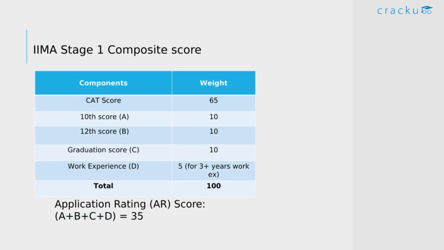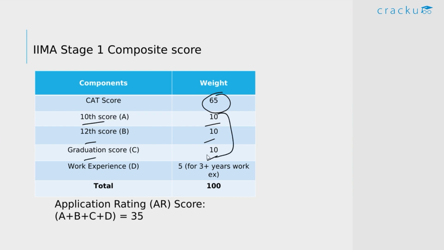Now, if you look at the stage 1 selection criteria for the interview shortlisting, here we can see the major chunk is for CAT. They give 65% weightage to CAT and 10% each to your 10th, 12th and graduation scores.